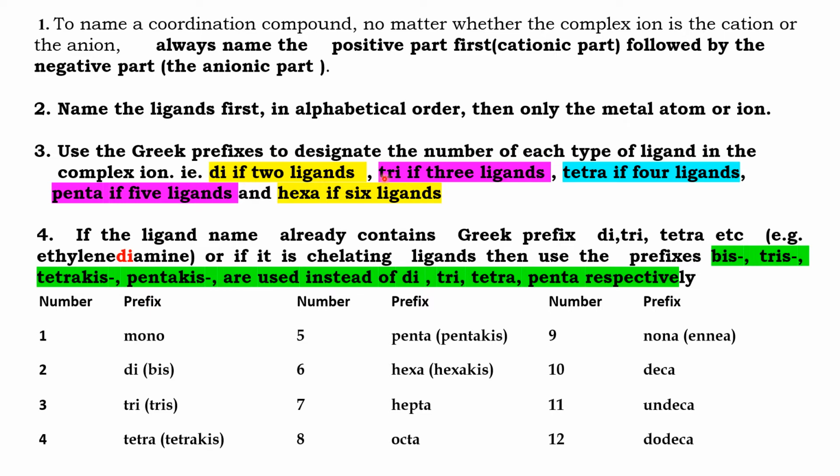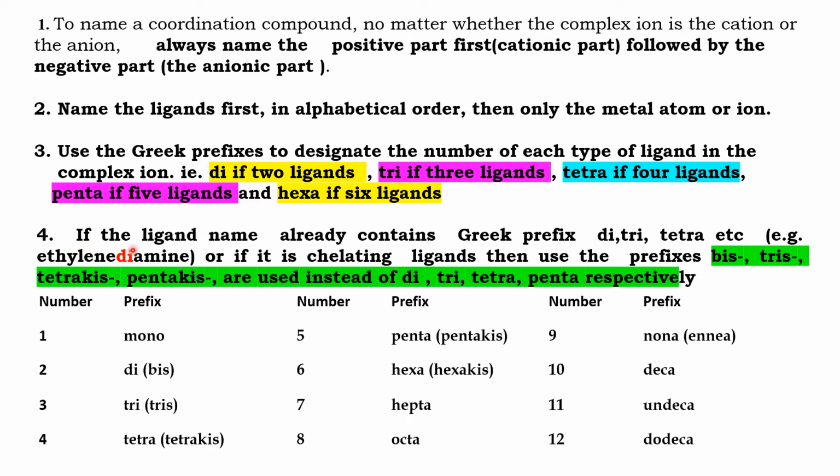If it contains three ligands, then we have to use the term tri. If there are four ligands of the same type, tetra. Five ligands, penta. Six ligands, hexa. For example, if a particular coordination compound contains 6 CN minus ions as the ligand, then we have to name it hexacyano. There is an exception, that is the fourth rule.